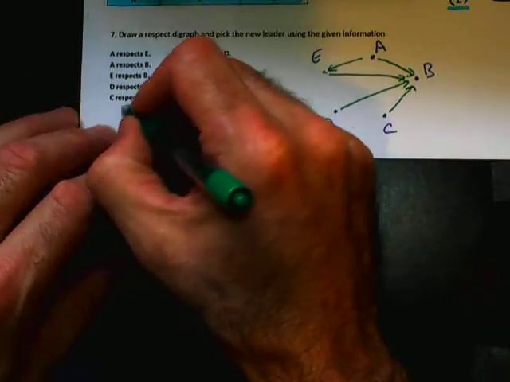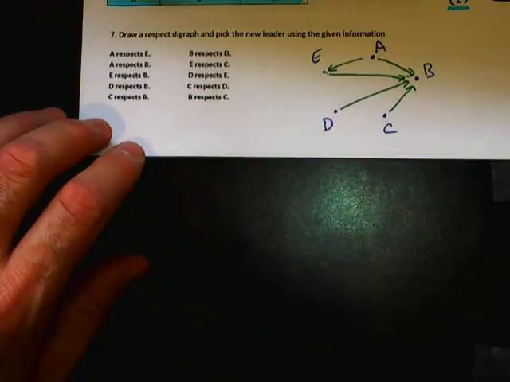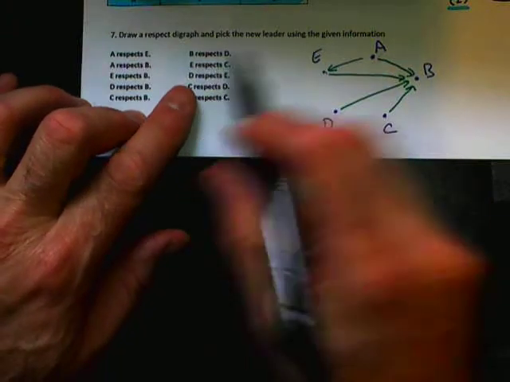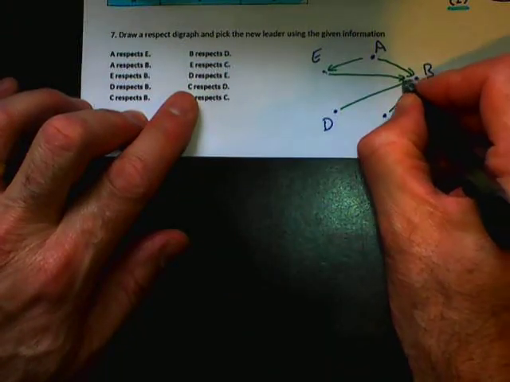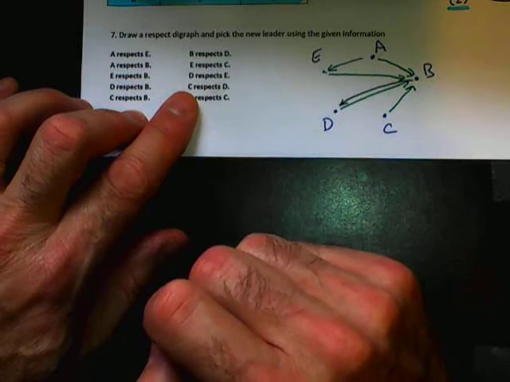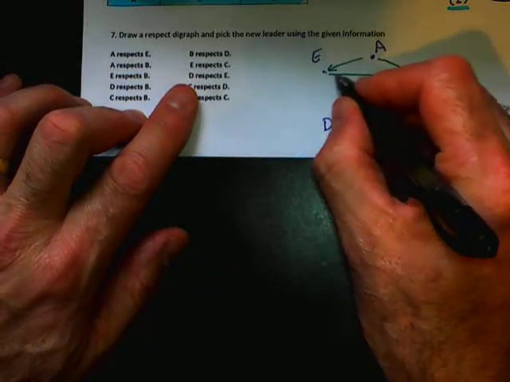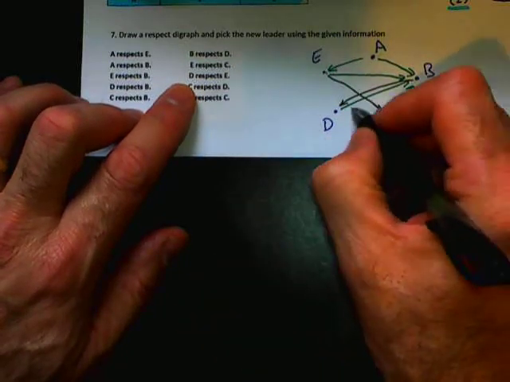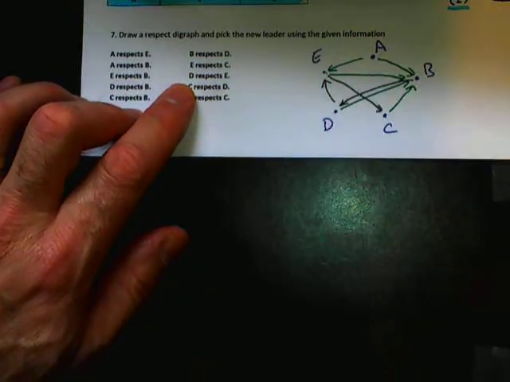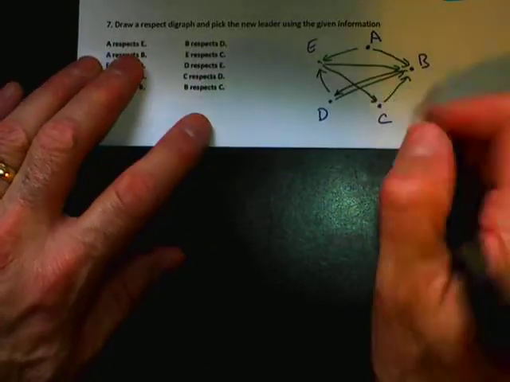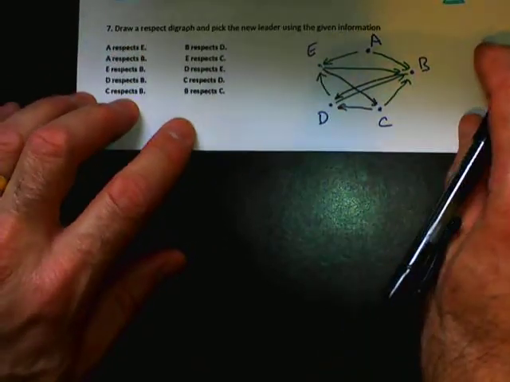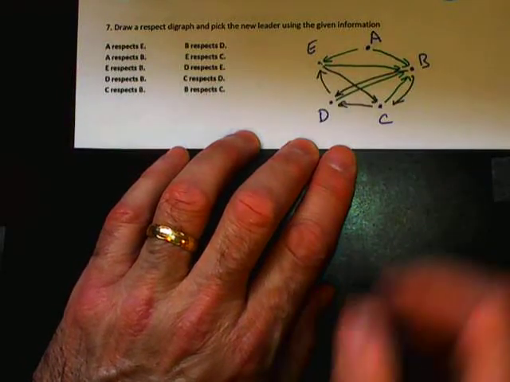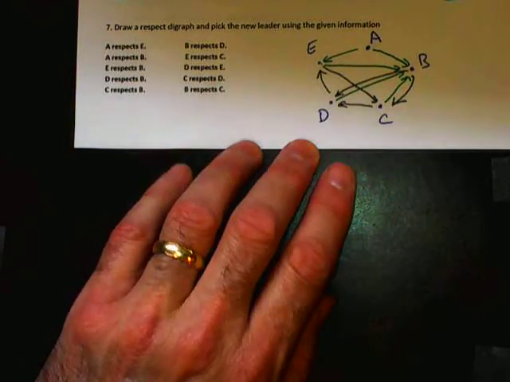That's all of those. Now I'm going to go ahead and switch colors just to try to keep things a little more organized, but B respects D, E respects C, D respects E, and C respects D, and B respects C. Now, that's all they're asking you to do.